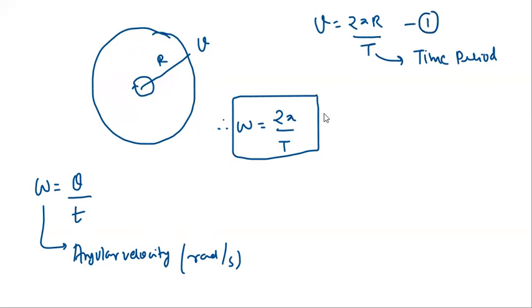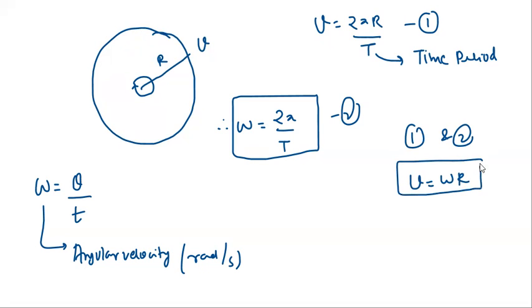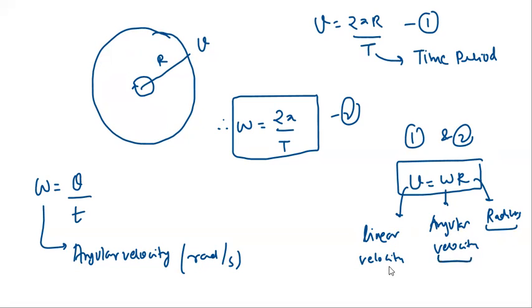So we have equation number 1, we have equation number 2. And from 1 and 2, we can write v equal to omega r, because omega is 2 pi by T. This is a very important equation for uniform circular motion: v equals omega r, where v is linear velocity, omega is angular velocity, and r is the radius of the circle.